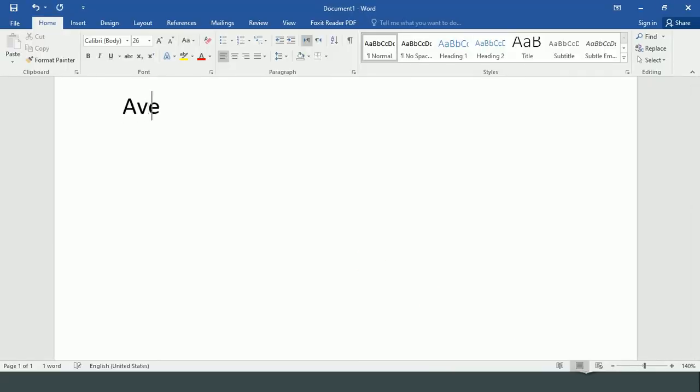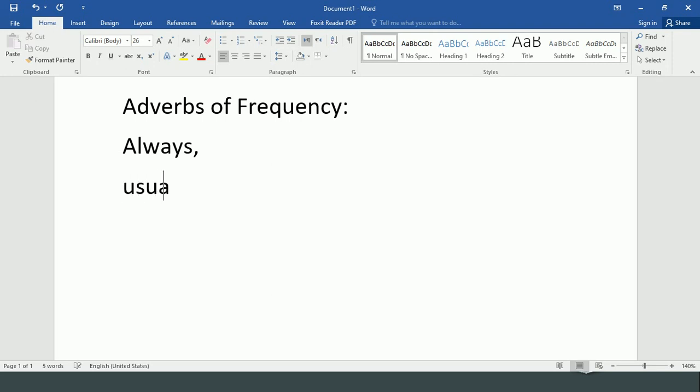Adverbs of frequency. For example, always is an adverb of frequency. It answers how often an action happens, how many times. Often, or usually. These are some of the examples. Twice. These are adverbs of frequency. We'll come to its types later on. Let me give you examples and determine how it shows the repetition of an action.